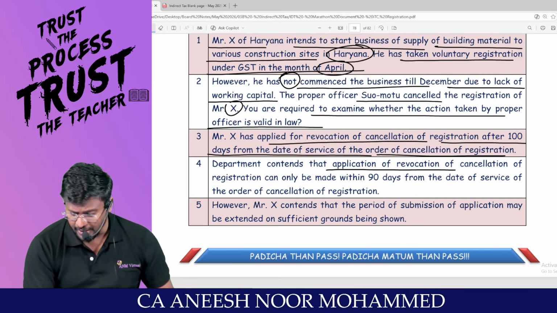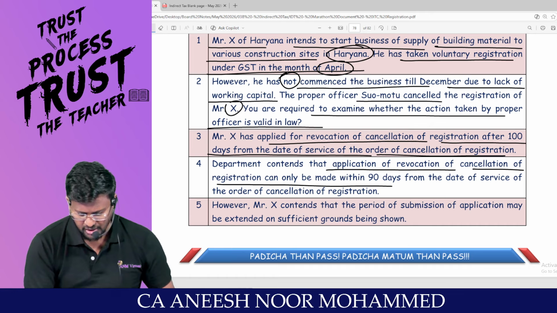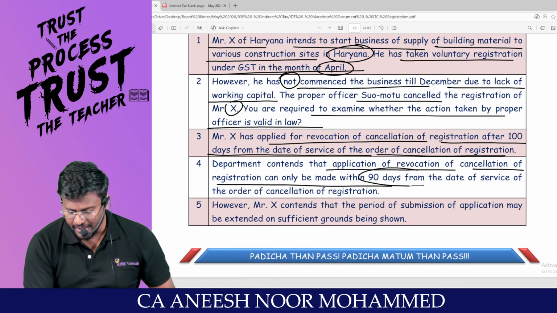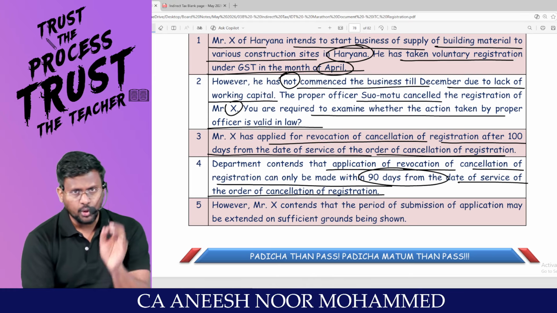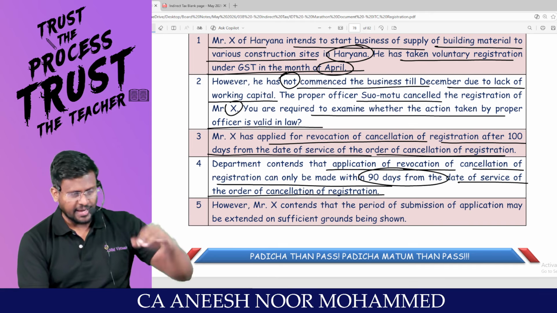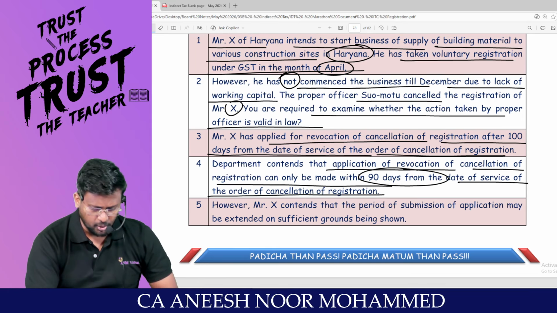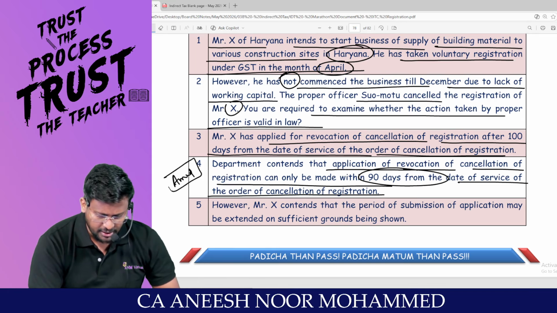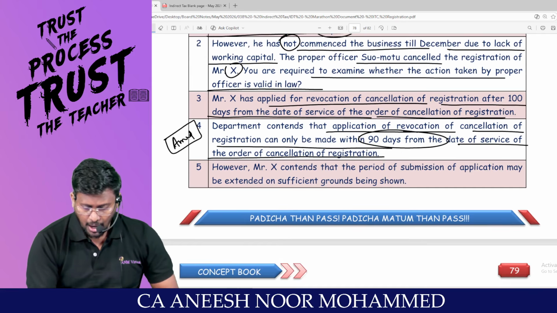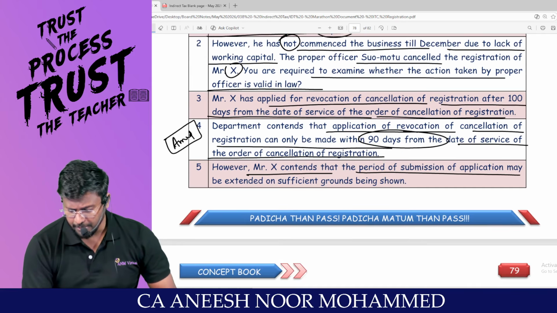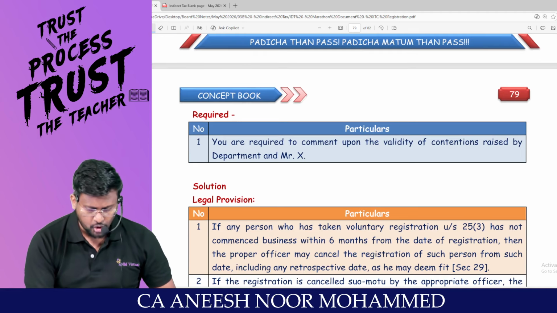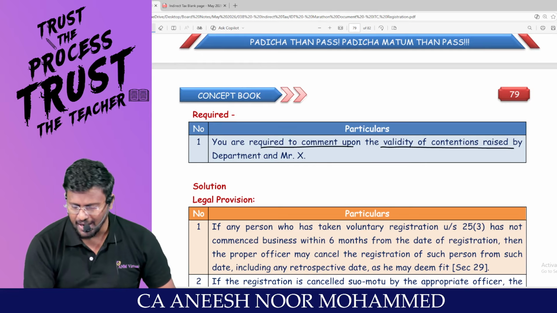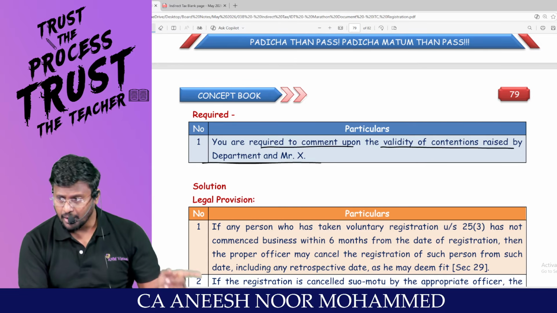Department contends that an application for revocation of cancellation of registration can only be made within how many days? 90 days from the date of service of the order of cancellation of registration. The original period is 90 days and an extended period is also available. They are talking about the amendment. This point is the recently amended area. However, Mr. X contends that the period of submission of application may be extended on sufficient ground being shown. You are required to comment upon the validity of the contention raised by the department and Mr. X. That is the question.